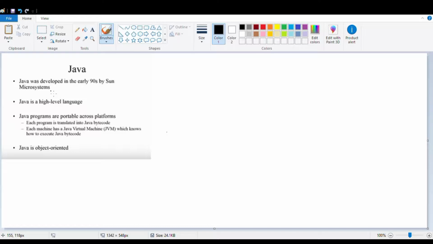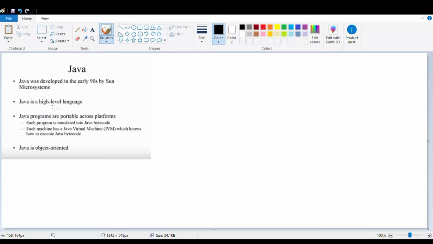Like other high-level programming languages such as C Sharp or C++, Java is also a high-level programming language, but it's a little bit different from other programming languages in the sense that it's a cross-platform, platform-independent programming language, which you can develop and run on multiple operating systems like Windows, Linux, and Mac OS or any other operating systems.